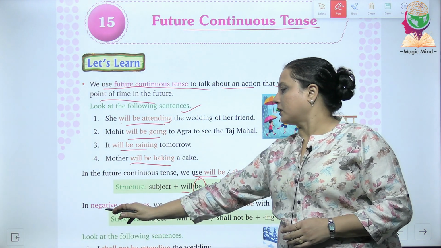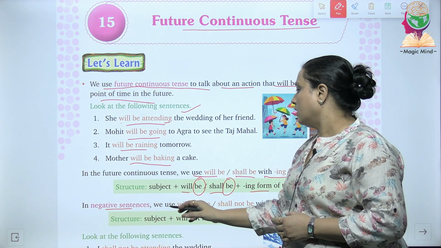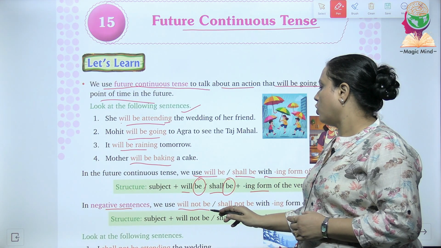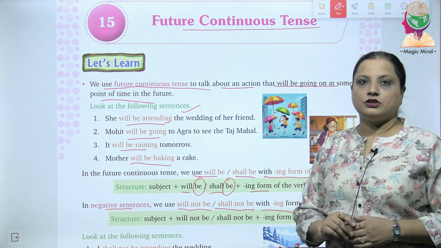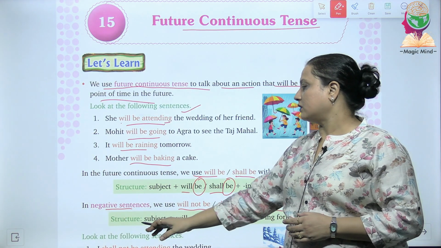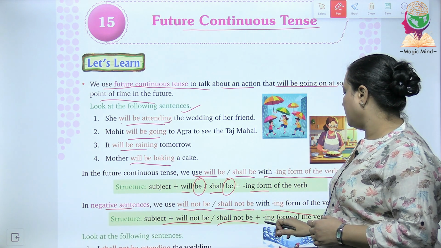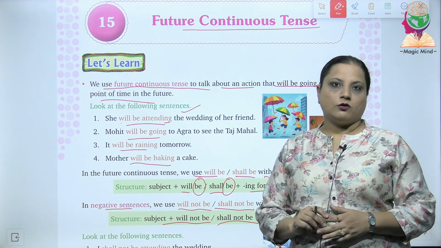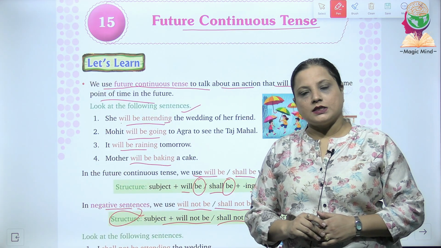In negative sentence, what we'll do is, we will write will not be or shall not be along with ing form of verb. After the subject we will use will not be, shall not be and the ing form of the verb. This is hence the structure of negative sentences.